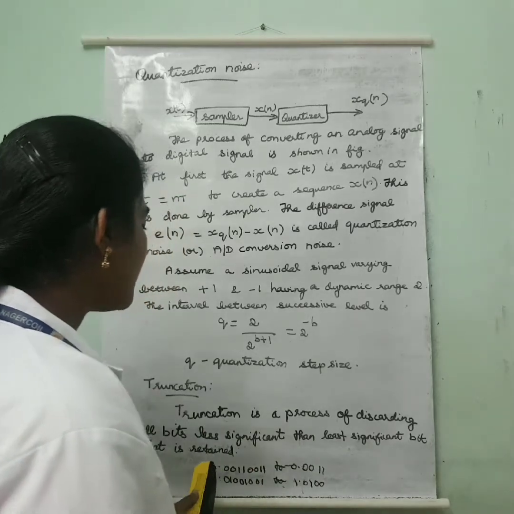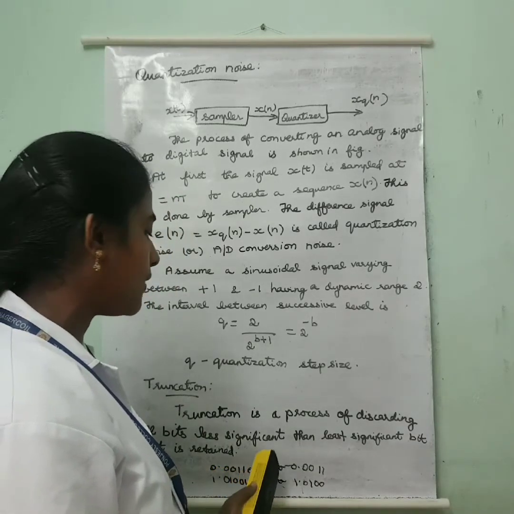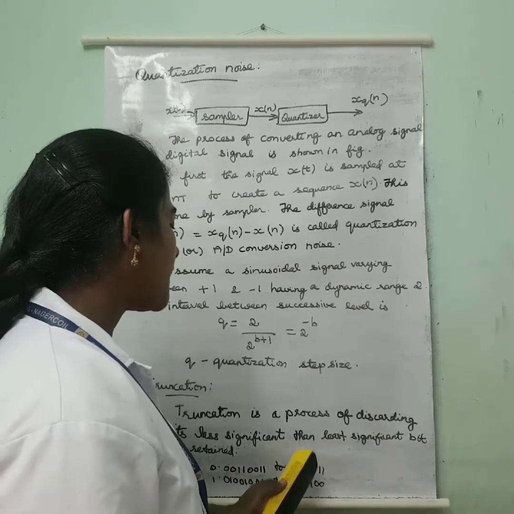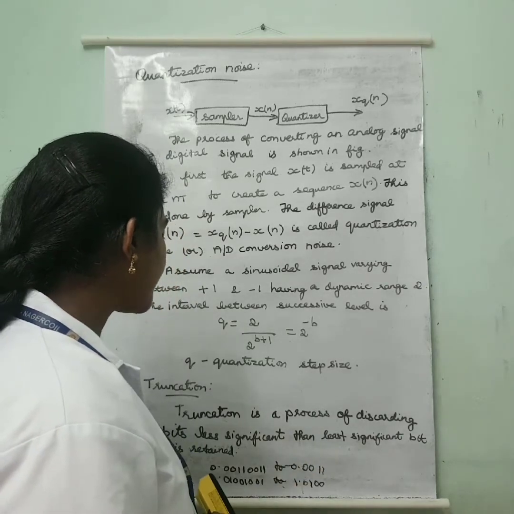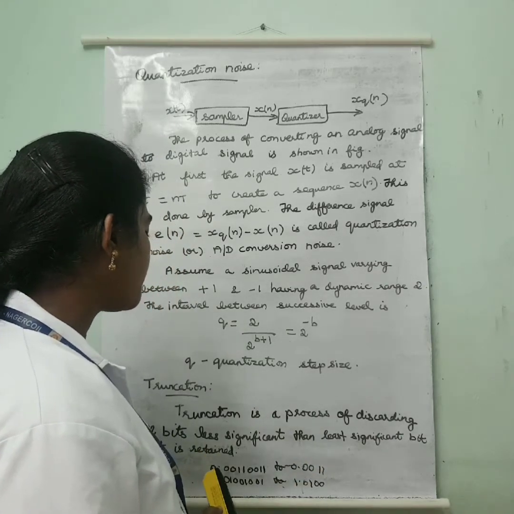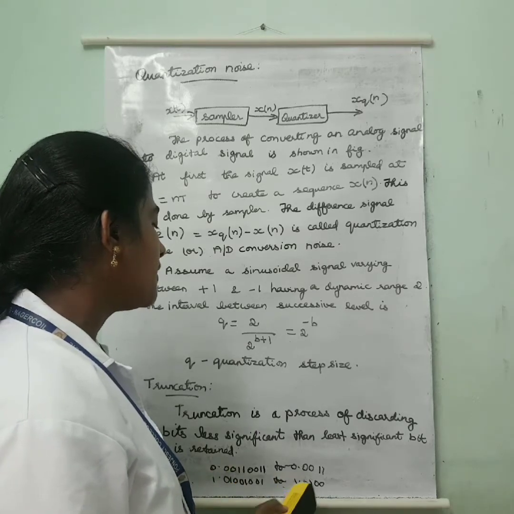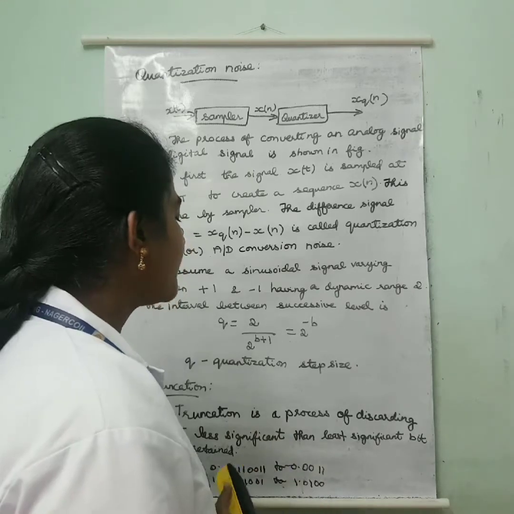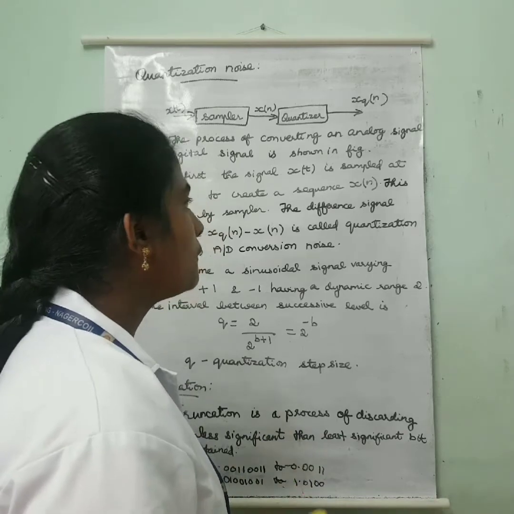For example, when you truncate 0.00110012, you will get 0.0011. Another example, when you truncate 1.01001001, you will get 1.0100. You are truncating 8 bits to 4 bits.